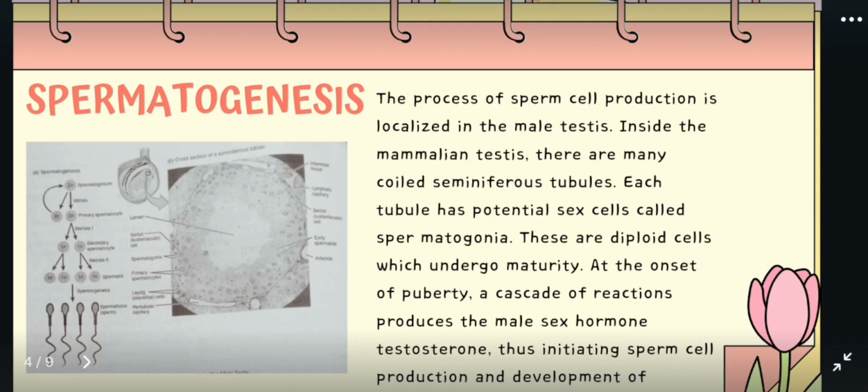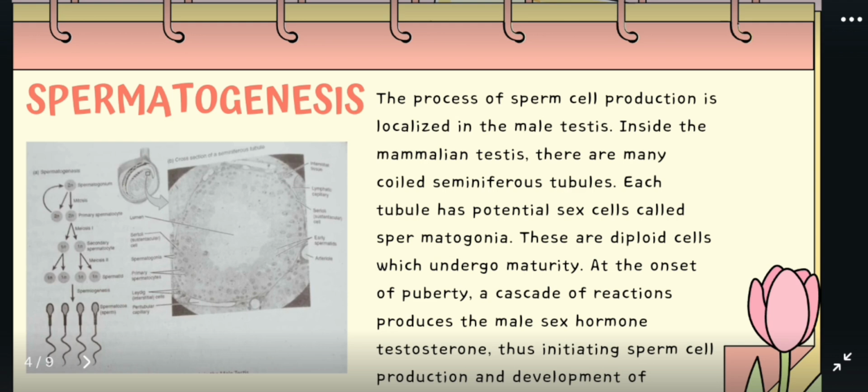The secondary spermatocytes divide again through meiosis to form spermatids, which mature into sperm cells with a head and tail. Millions of these sperm cells are produced and temporarily stored in the epididymis. When released, the sperm travel to the vas deferens, mixing with secretions from various glands to form semen, which is then expelled through the urethra.